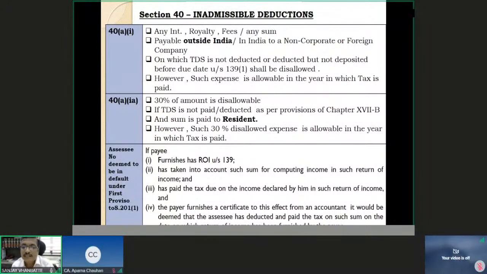Form 26A is something in which all your details of tax payments, returns, etc. are disclosed. 26A is a certificate to be obtained by the deductor from the chartered accountant of the deductee or payee, for having complied with the conditions.